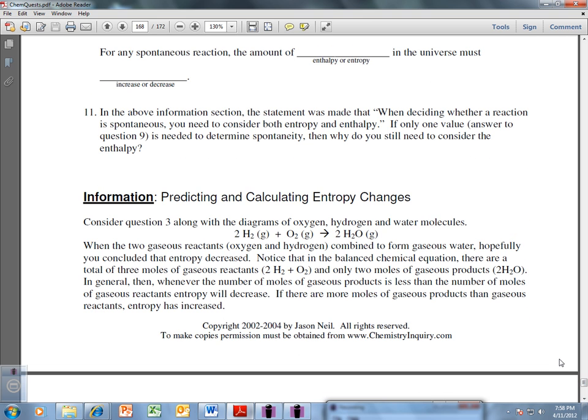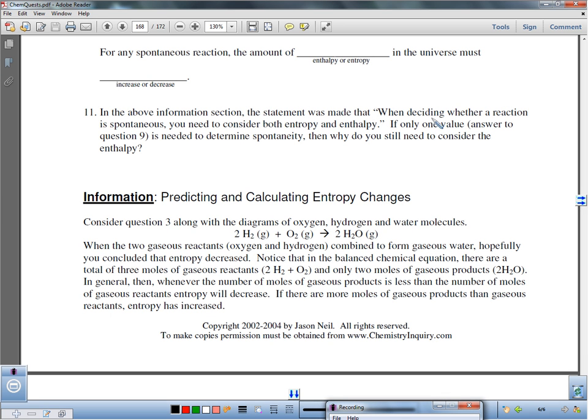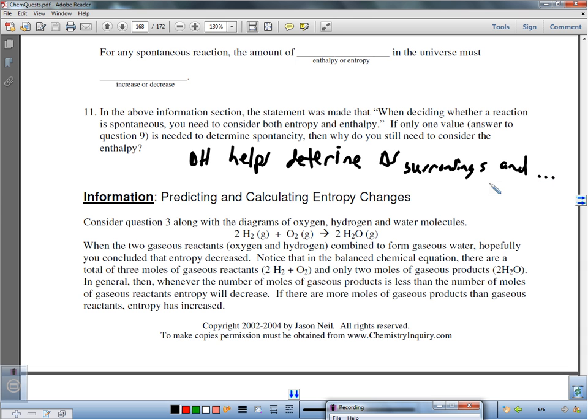Number 11. Statement made: when deciding whether a reaction is spontaneous, you need to consider both entropy and enthalpy. If only one value is needed to determine spontaneity, then why do you still need to consider the enthalpy? Well, the enthalpy, delta H, helps determine delta S of the surroundings, and delta S of the surroundings helps determine delta S of the universe. So that is why we have to consider enthalpy still.